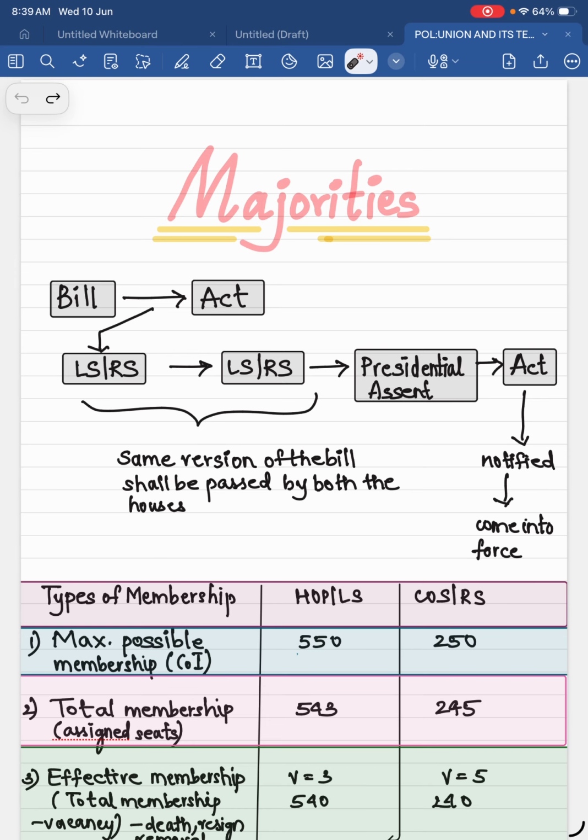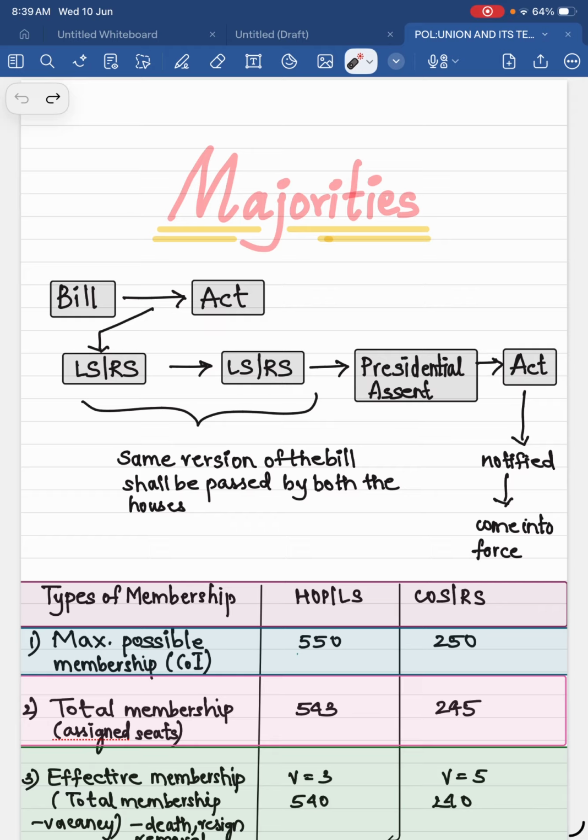While introducing the bill in the house, it is a bill. If it is passed and given assent by the president, it is called an act. This act will be notified by the government through the gazette notification, and then it comes into force.